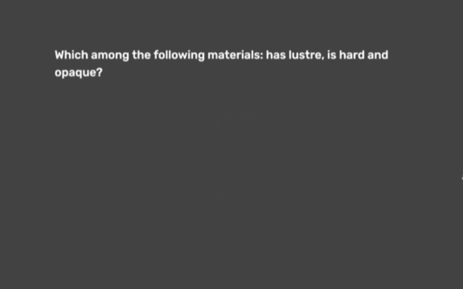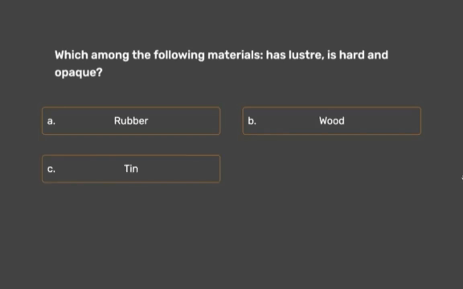Next question is, which among the following materials has luster, is hard and opaque? A. Rubber. B. Wood. C. Tin. D. Plastic. So, what we have to see? Which among the following materials has luster, is hard and opaque? So, the correct option is C.